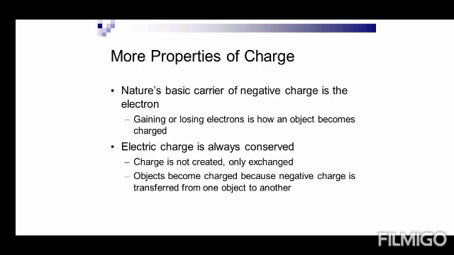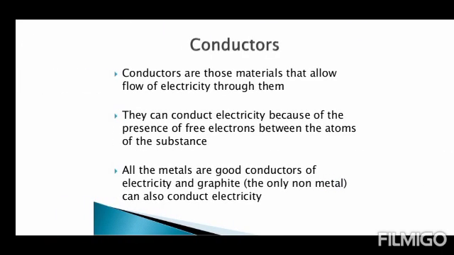More properties of charge. These are the properties of charge. One: the basic carrier of negative charge is the electron. Gaining or losing electrons is how an object becomes charged. Two: electric charge is always conserved. How is it conserved? Charge is not created, only exchanged. Objects become charged because negative charge is transferred from one object to another.